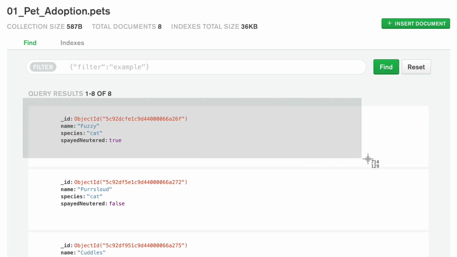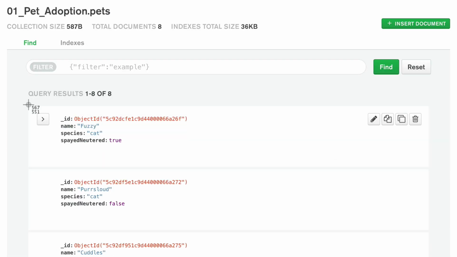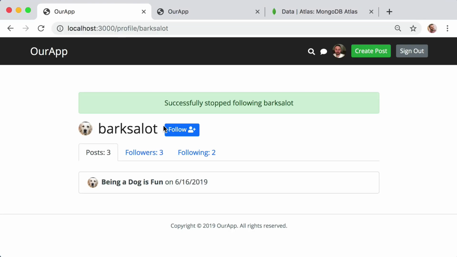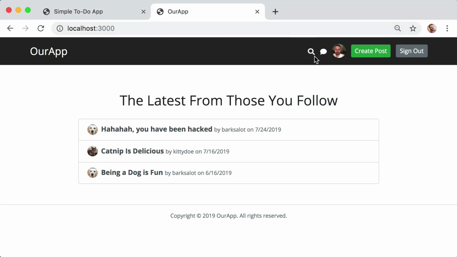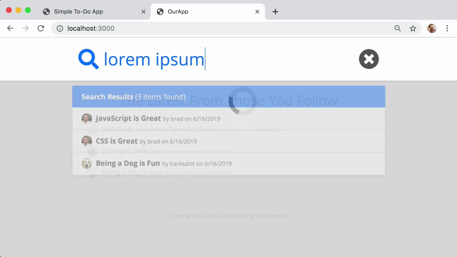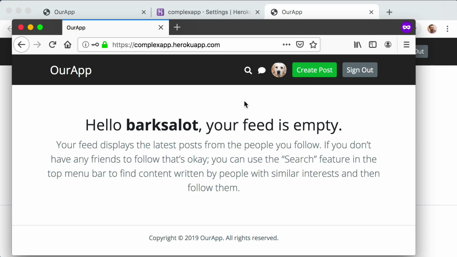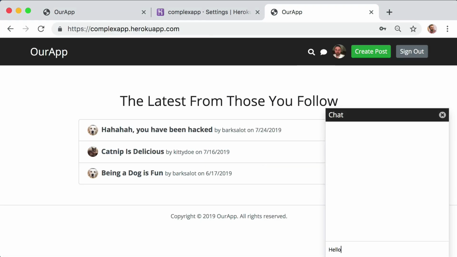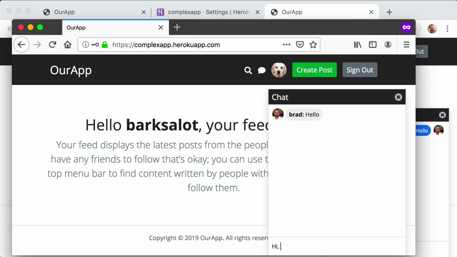We will learn what a database is. In particular, we'll learn how to use the MongoDB database system. We'll learn how to relate one piece of data to another. For example, letting one user follow another user. We'll learn how to update the browser in real time with fresh data from the server. We'll learn how to create real-time two-way communication of data. We will use it to power a chat room, but you could use this same technology to power a simple game or just about anything.